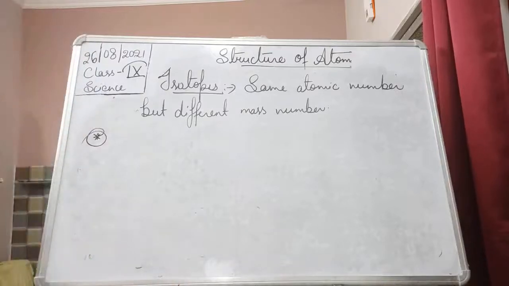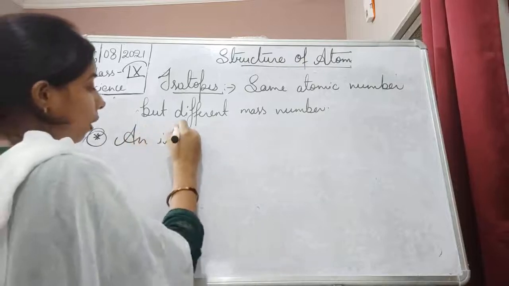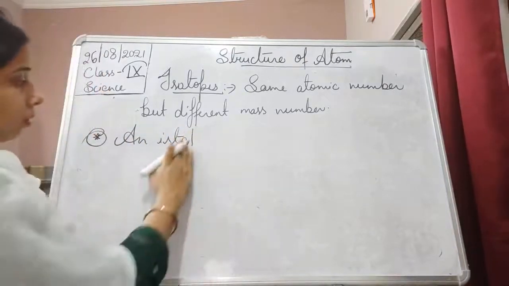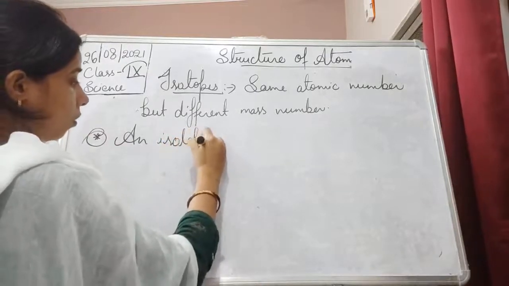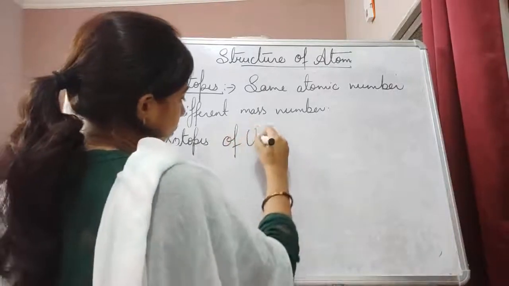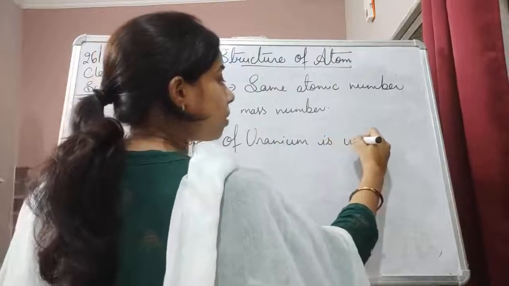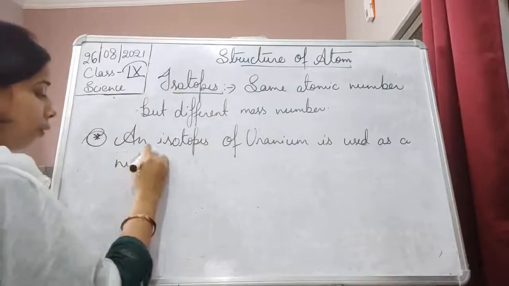Talking about the first one, an isotope of uranium is used as a nuclear fuel.